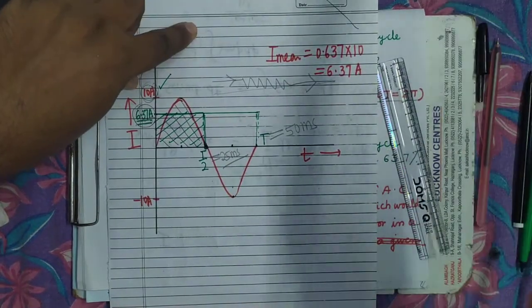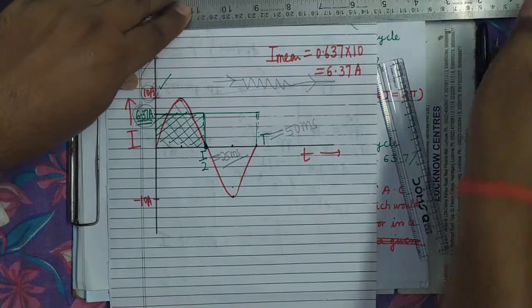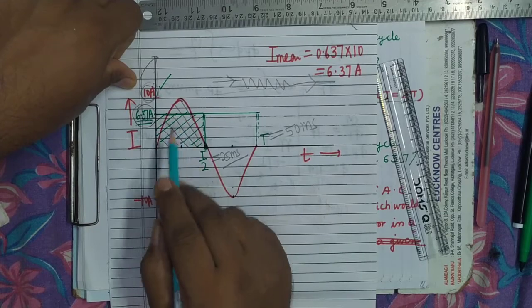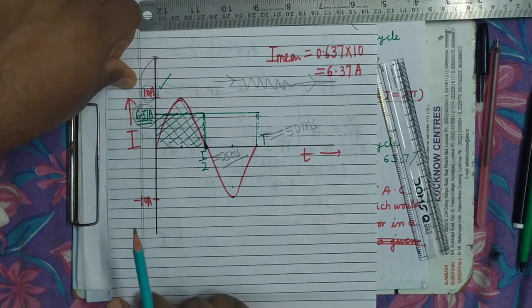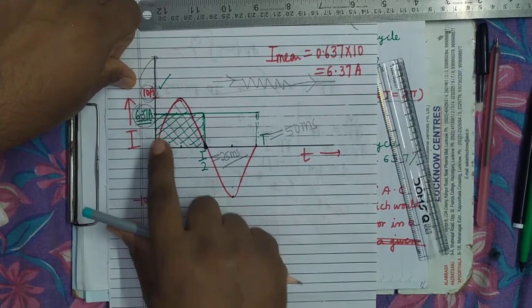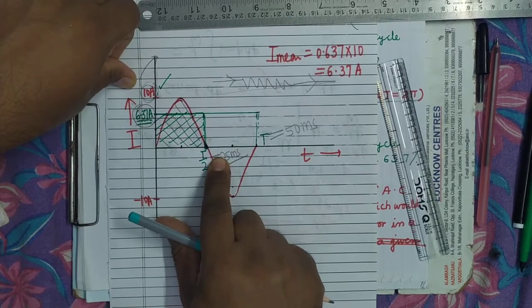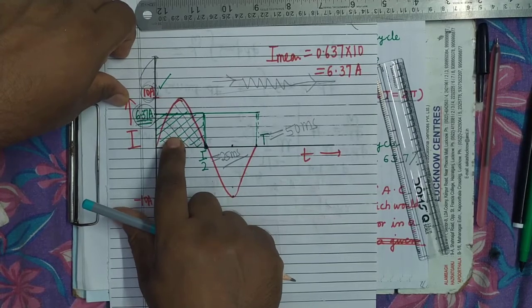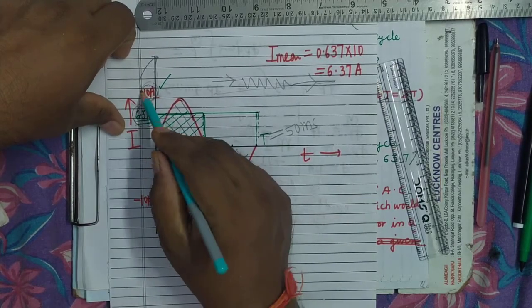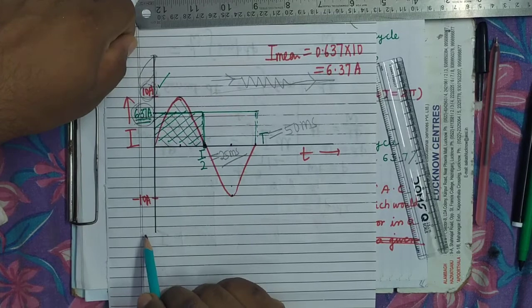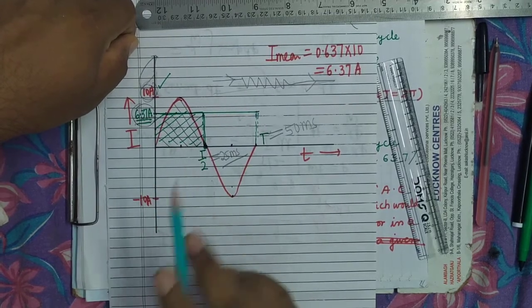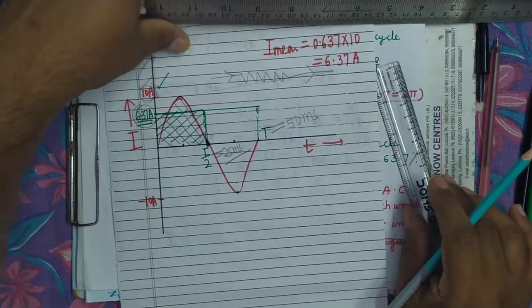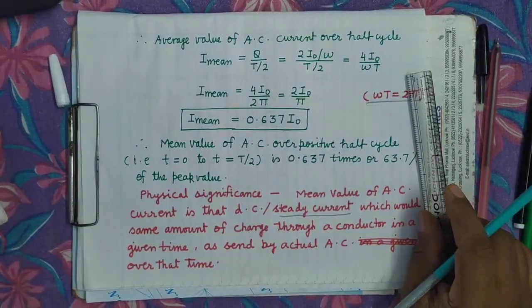You see once again, when this direct current, this steady current, flows for 25 millisecond, then it will send the same amount of charge as sent by this alternating current whose peak value is 10 ampere. It's clear for this time interval. So this is the physical significance of the mean value of alternating current.